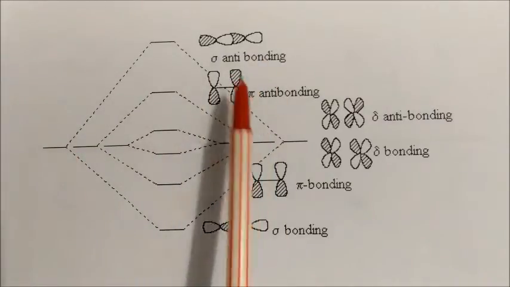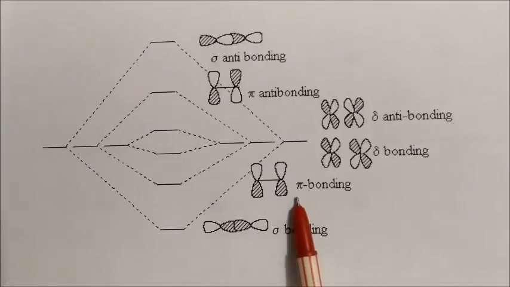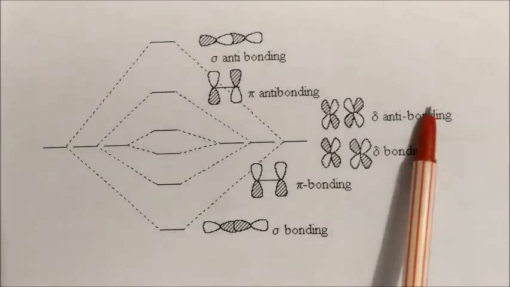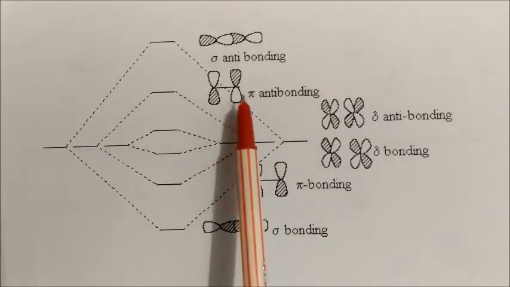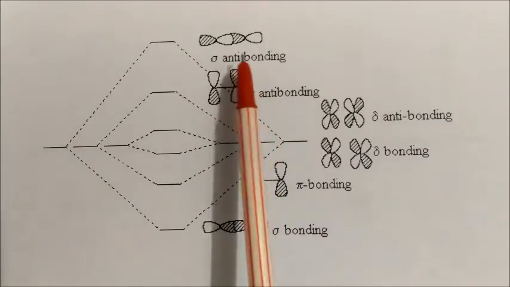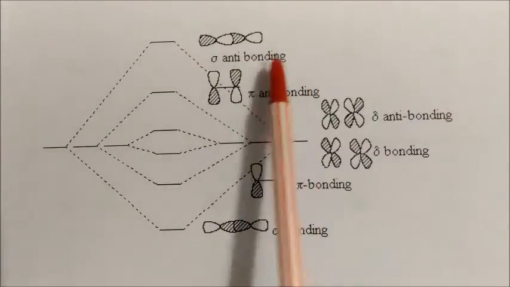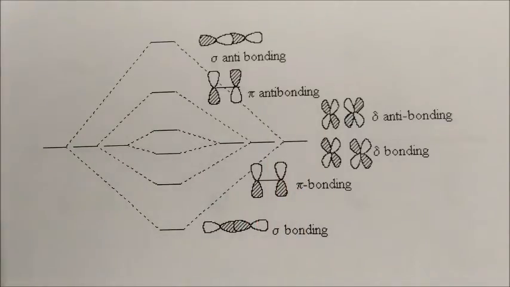Energy-wise, it is increasing. Sigma bonding has less energy than pi bonding, then delta bonding. Delta bonding has again more energy. Pi anti-bonding is more than that of delta anti-bonding, and sigma anti-bonding is highest in energy. So this is the energy-wise distribution of bonding and anti-bonding molecular orbitals.